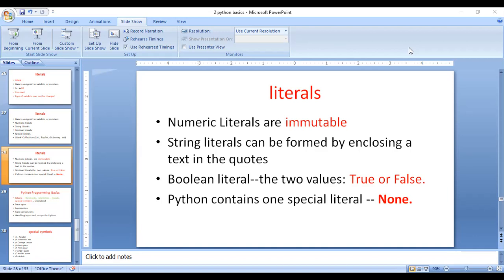Multiple lines are represented with triple quotation marks, three double quotation marks. For example, this is Uma studying MTech.